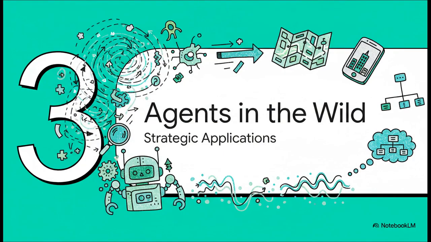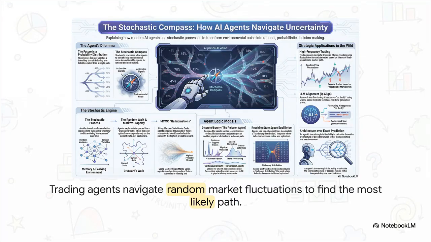Now, I know this all sounds very theoretical, but this is the actual engine behind some of the most powerful AI applications we use today. So let's take a look at a few examples of these agents out there in the wild. Let's start with high-frequency trading. The agents running these systems are not just following some simple buy low, sell high rule. They are navigating what's known as Brownian motion, the totally random, chaotic fluctuations of the market. They're executing trades based on the most likely probabilistic path the market is going to take in the next millisecond.